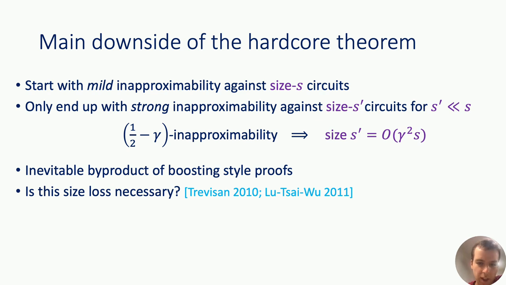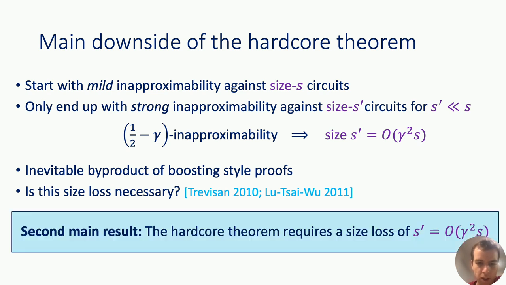Let me mention that another motivation for this question is that if you could improve the size loss in the hardcore theorem, then it would have immediate implications for Yao's XOR lemma, which would be a breakthrough result. So our second main result is that actually the size loss is necessary, and in fact the hardcore theorem requires a size loss of a factor of gamma squared times S.